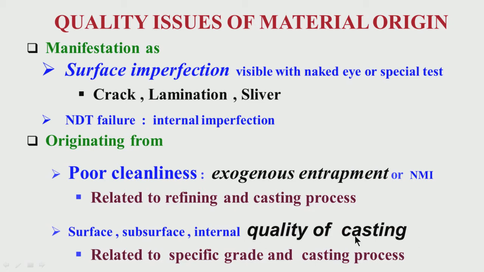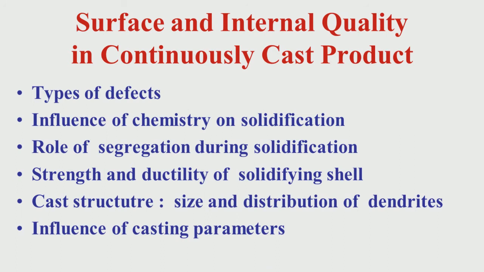So, this quality is related to specific grade and casting process. There are two issues. One is the steel grade which you are casting, that is important, because certain quality issues are inherent to the specific steel grade, and some are basically related to the casting process as such. So, both are important. We have to keep in mind first the steel grade as well as the casting process. So, let me start with quality issues in continuously cast product. It can be surface, it can be internal quality as I was mentioning.